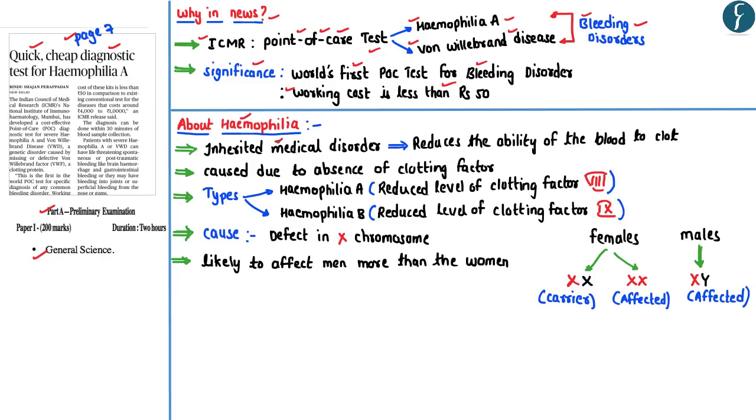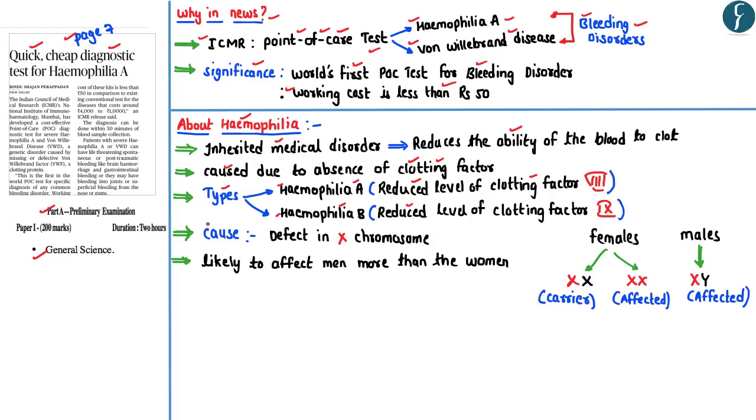That is, it is a genetic disorder that reduces the ability of the blood to clot, and this is mainly caused due to the absence of the clotting factor. So depending upon the absence of the clotting factor, there are mainly two types of hemophilia, these being hemophilia A and hemophilia B. Now hemophilia A is mainly caused due to the reduced level of clotting factor 8, whereas hemophilia B is caused due to the reduced level of clotting factor 9.